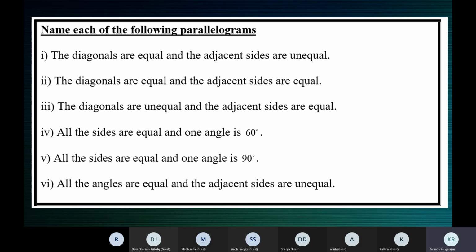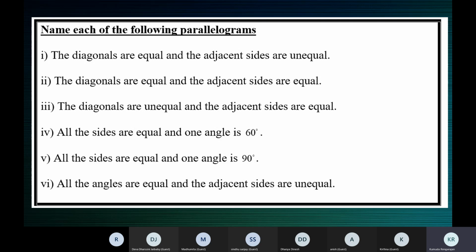The diagonals are equal, and adjacent sides are also equal. Ma'am, what is it? Square, ma'am. It's a square. The next one. The diagonals are unequal. So when the diagonals are unequal, it has to be a rhombus or a parallelogram. Diagonals are unequal and the adjacent sides are equal. So what is it? Ma'am, rhombus, because adjacent sides are equal.